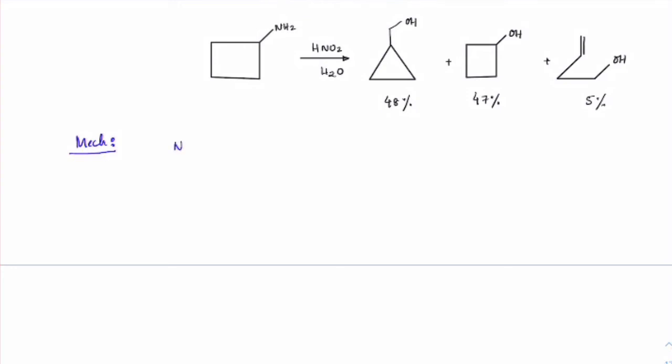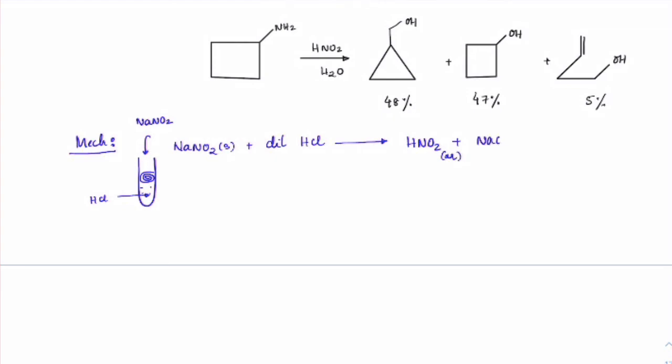See, if we take NaNO2 salt and add it to dilute HCl. In the test tube, I am taking HCl and I am adding NaNO2 crystals. As soon as we add, it would prepare HNO2 aqueous and NaCl.